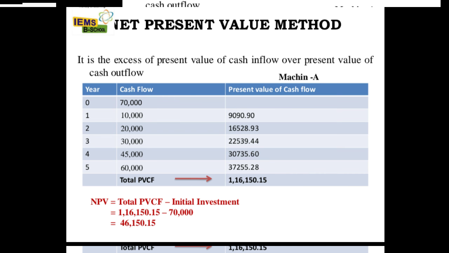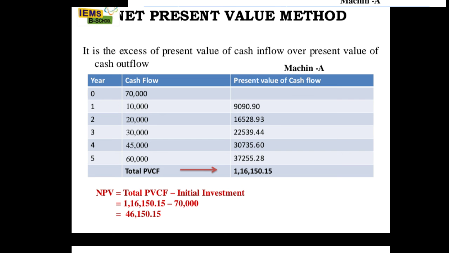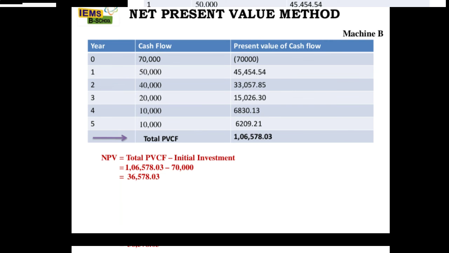So in this machine A, net present value is 46,150.15. That is, the present value of cash flow is 1,16,150.15 minus the initial investment of 70,000. So the remaining amount, 46,150.15, is considered as the net present value. And I have already explained how to calculate the present value of cash flow in the previous slides.